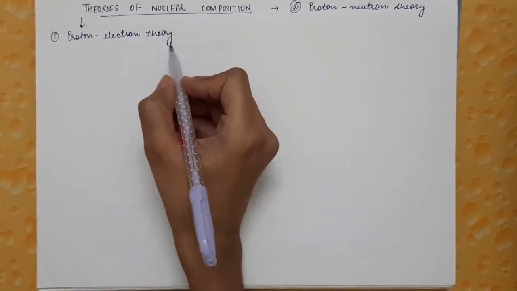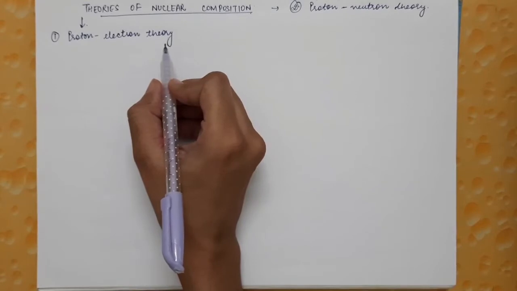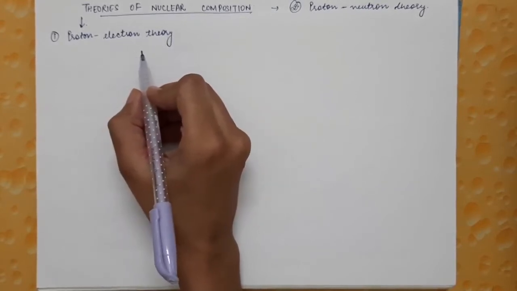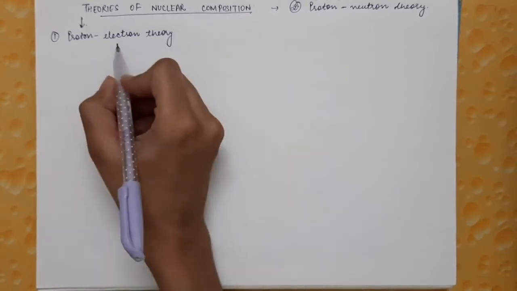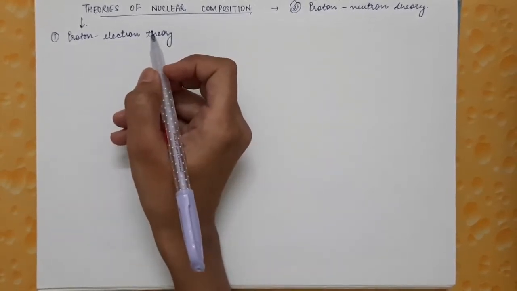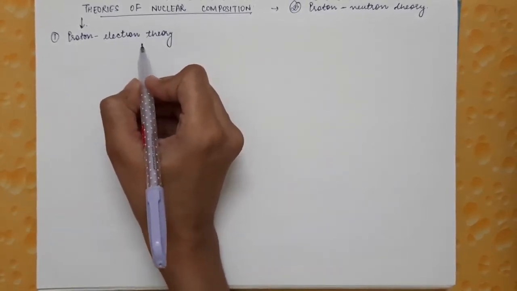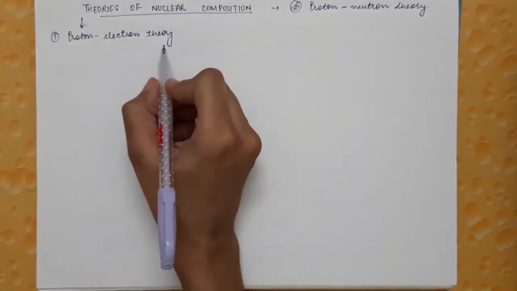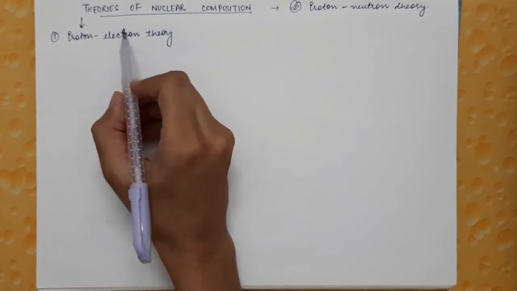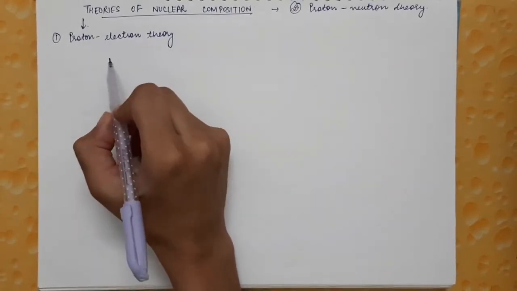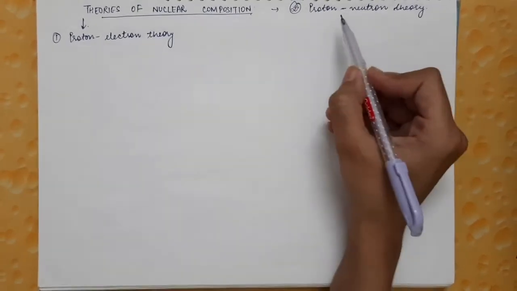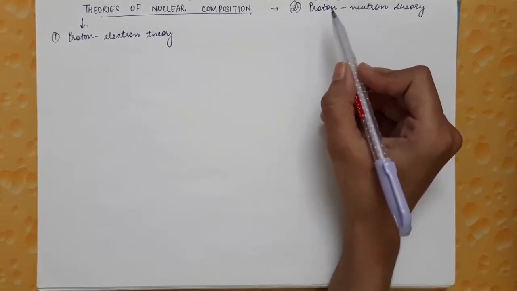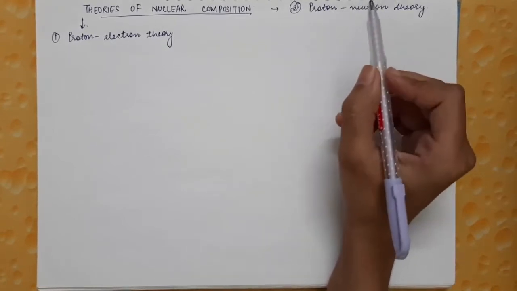So now the question was, what are the other particles that are present along with the protons? To answer those questions, various theories were put forward. The very famous ones were two theories. First is the proton-electron theory, that is, electrons are present along with the protons inside the nucleus, and second is the proton-neutron theory, that is, neutrons are present along with the protons and they make up a nucleus.